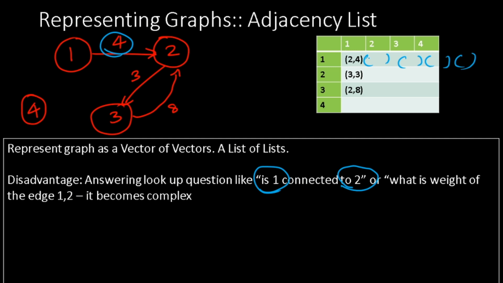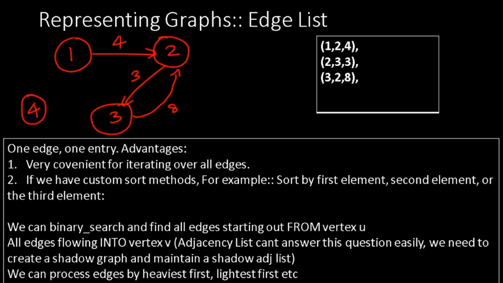To find out if 1 is really connected to 4 or not, I have to look at all those 100 entries. So it becomes order of edges of the vertex, for each query. That is the biggest disadvantage. Apart from that, there are no major disadvantages to this sort of representation. Because it's very navigation friendly, this is the default representation as far as this course is concerned.